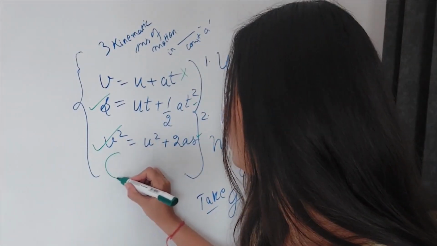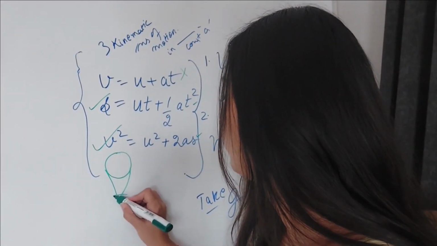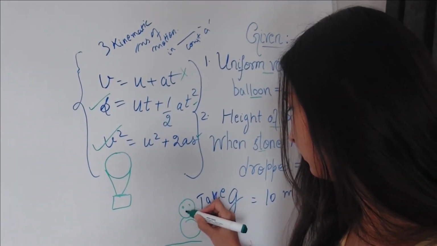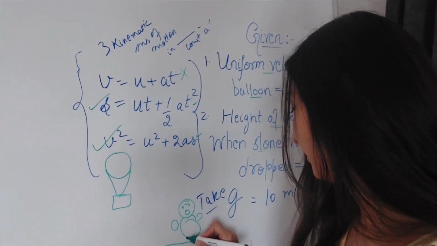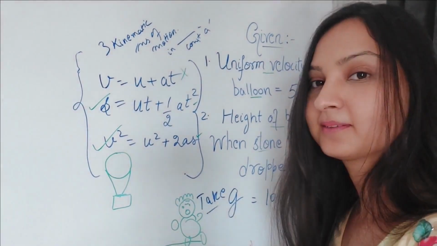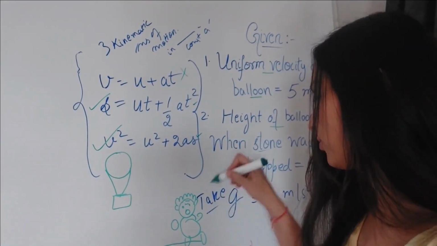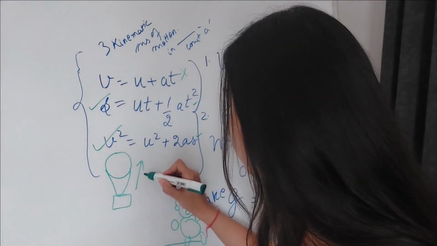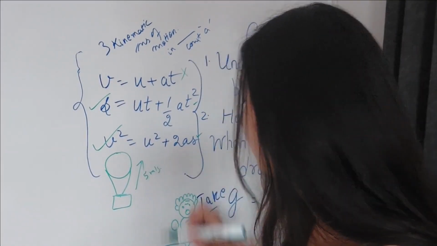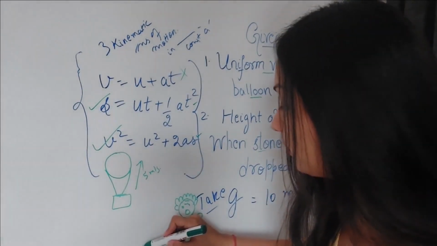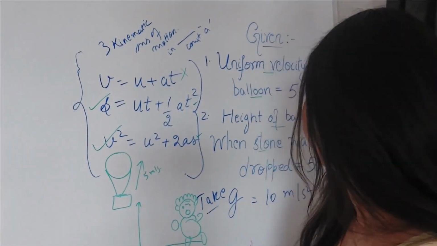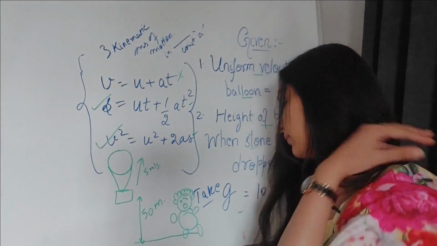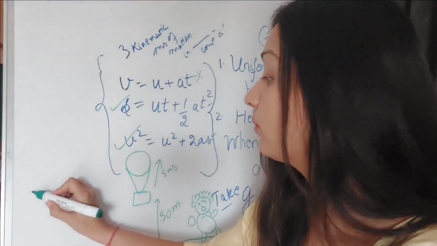So this is that balloon from where the stone is dropped, and this is the boss, always angry, shouting for no reason. What they say is the uniform velocity of the balloon is 5 meters per second, and when this incident occurs, the balloon happens to be at a height of 50 meters, and g is the acceleration due to gravity.